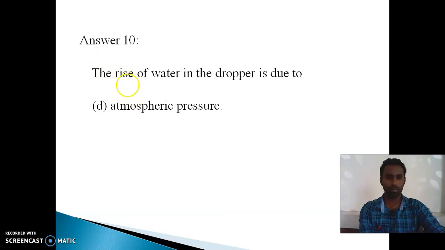Okay, so due to atmospheric pressure only, the water will move from downward to the top. Because once we release that pressure from the dropper, how much pressure is there already? That much pressure is occupied by the air present in the atmosphere. Because of that air, the atmospheric pressure gets balanced, so in that dropper the ink level or water level will rise. Okay, so the reason is atmospheric pressure.